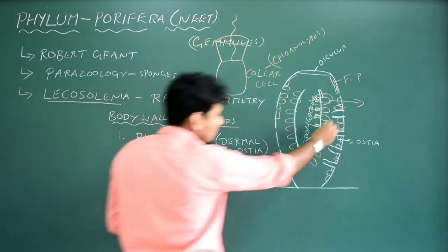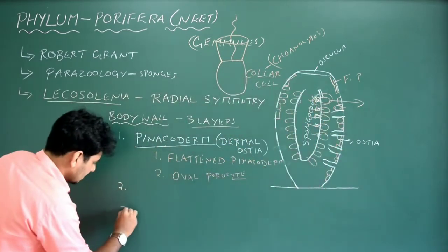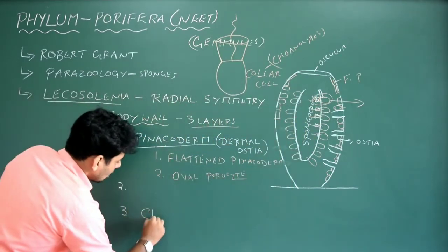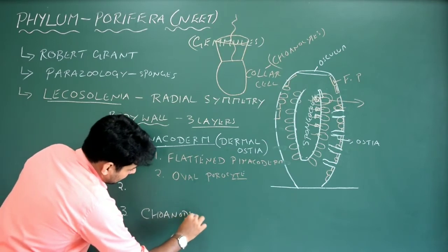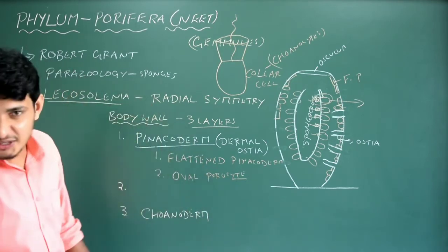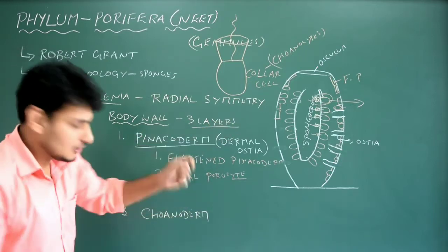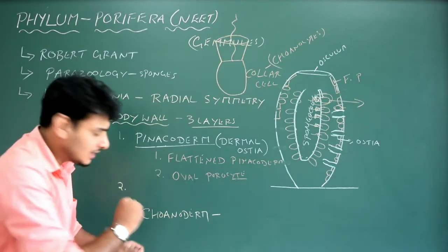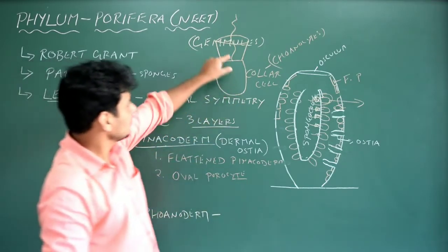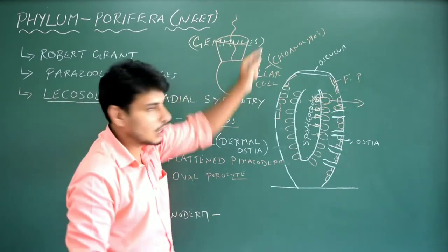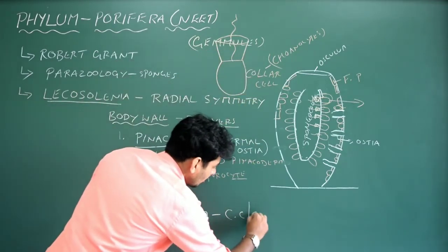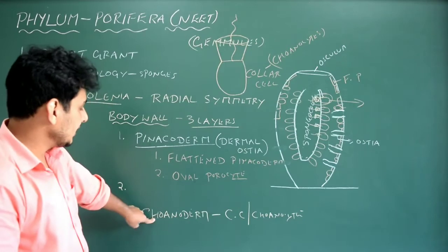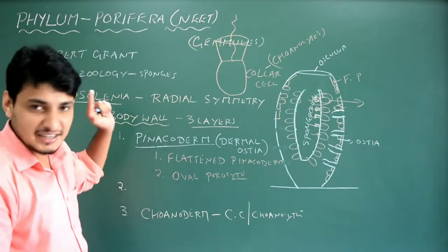I'm not going to discuss that now. So we go to the third layer. The third layer makes up the lining of the spongiocele, which is called choanoderm. See, choanoderm makes the lining of the spongiocele. It consists of a type of cell which looks like a collar, so it is a collar cell or choanocyte. Very simple. Choanocytes or collar cells are seen only in the choanoderm layer. Got it? So we are done with it.